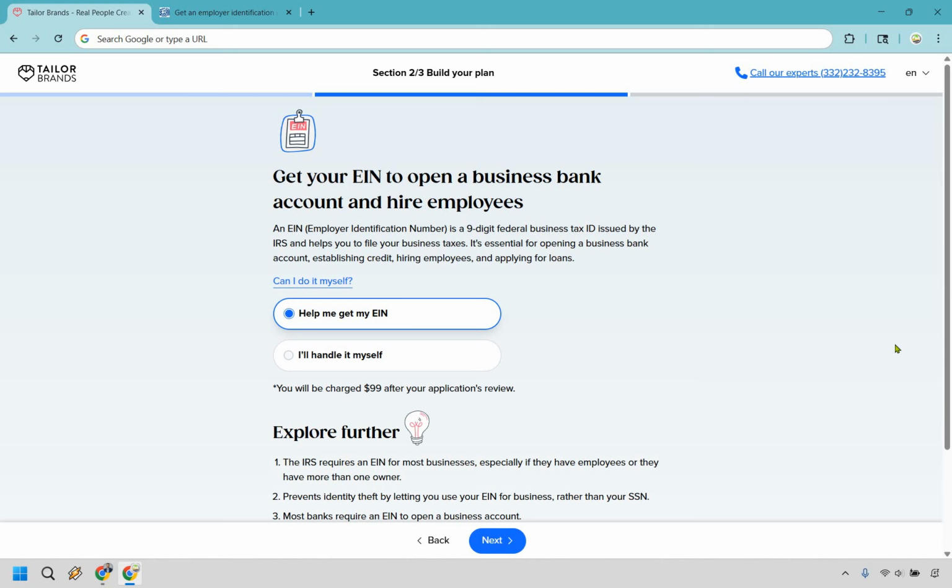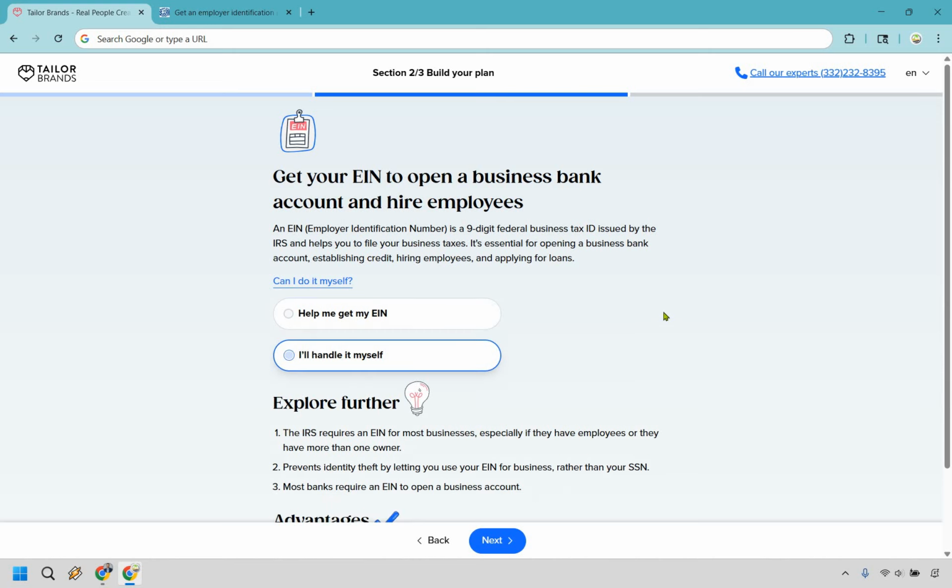So with this, I'm going to show you both options, and you can choose whichever one's going to be best with you. If you would like Tailored Brands to do it for you and get your EIN, you will be charged $99 after your application's review. However, if you want to handle it myself, what I'm going to do is leave a link deeper in the description, and if you click that, it's going to take you to the official irs.gov website right here.